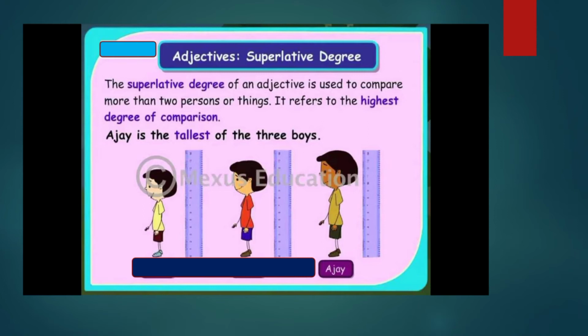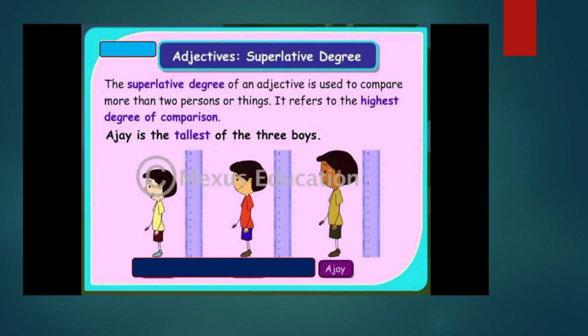Understood, children? So the superlative degree of an adjective is used to compare more than two persons or things. It refers to the highest degree of comparison. So Ajay is the tallest of the three boys. How many boys are there here? Three boys. We are comparing three boys.